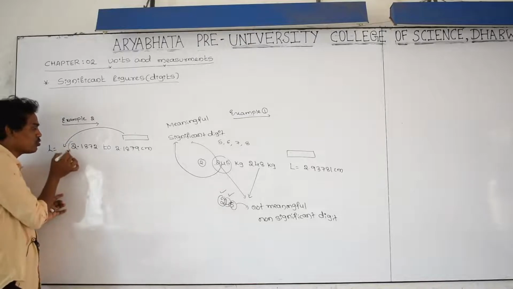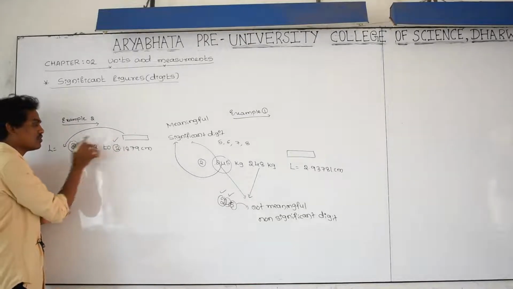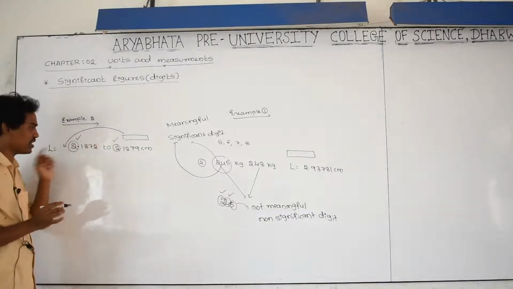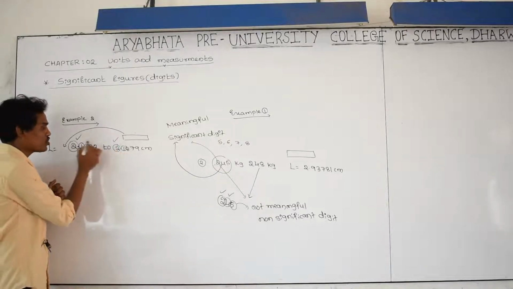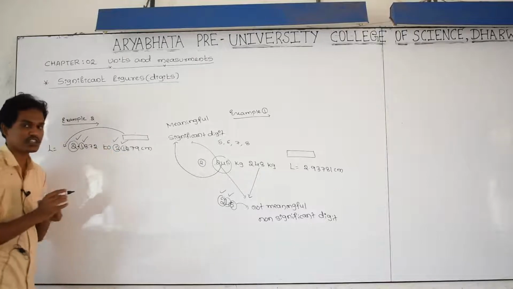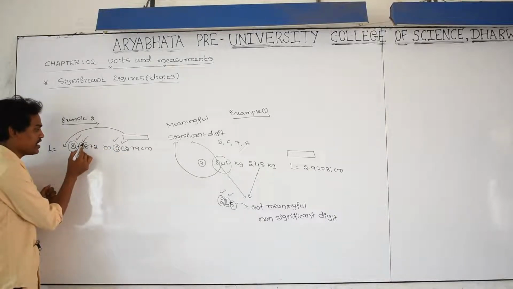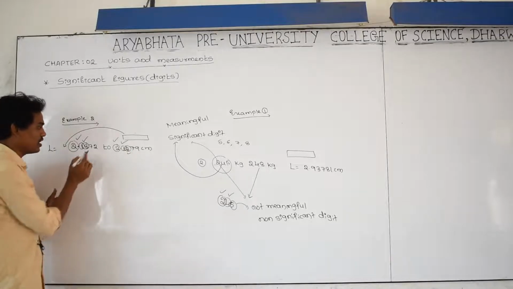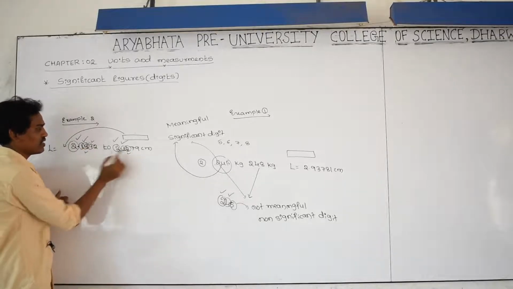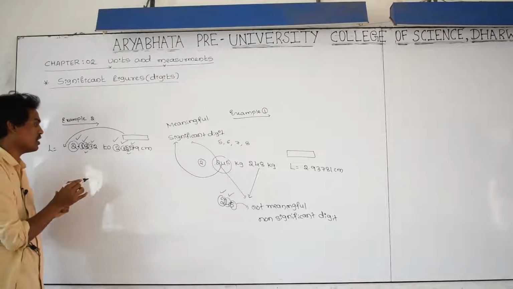Are you sure about 2? Yes, I am sure about 2. Yes, it is a meaningful digit. What about 1? 1 is also sure, because this is also meaningful. What is 8? 8 is also here. Yes, this is also meaningful. Here 7. Yes, this is also meaningful. But here